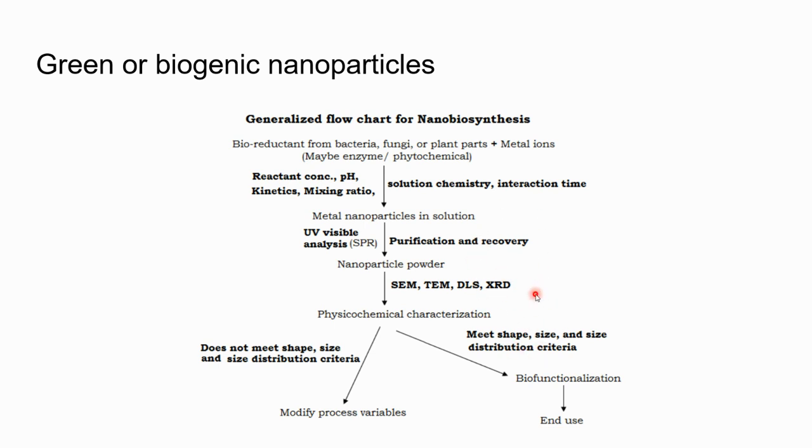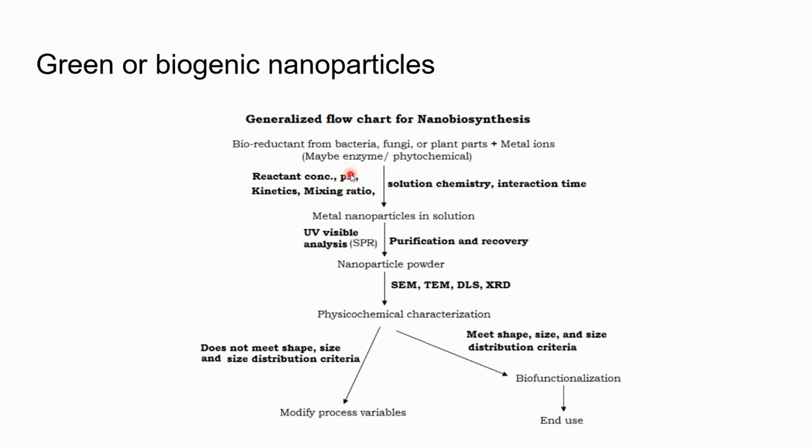So this is a general flow chart of the steps involved in synthesis of nanoparticles from biological material. First of all, any bioreductant like bacteria, fungi, or plants can be taken, which is then mixed with the metal ions, which we can assume is an oxide metal ion.